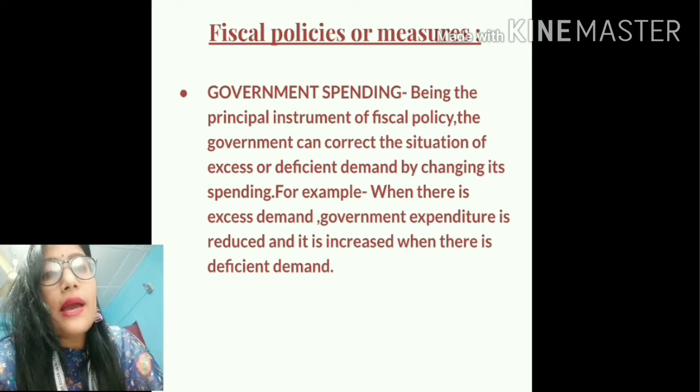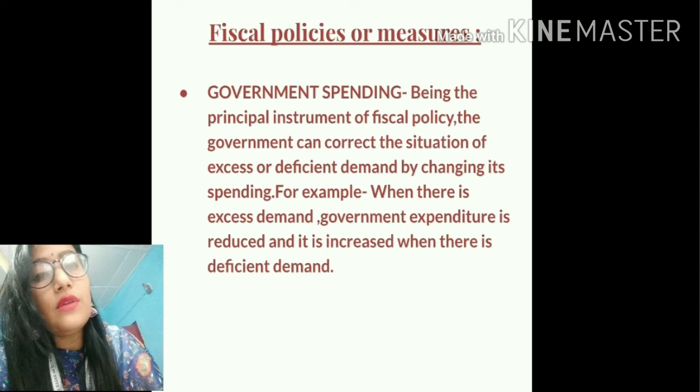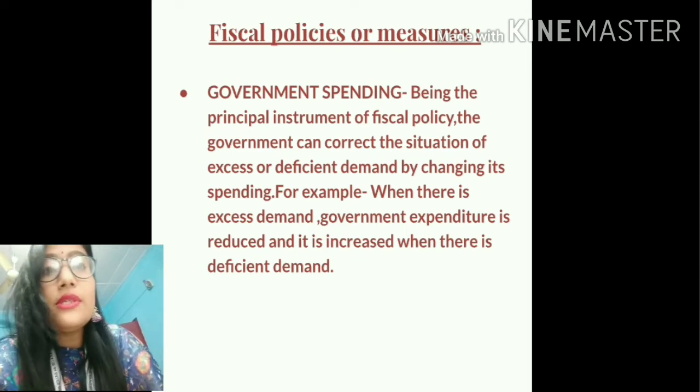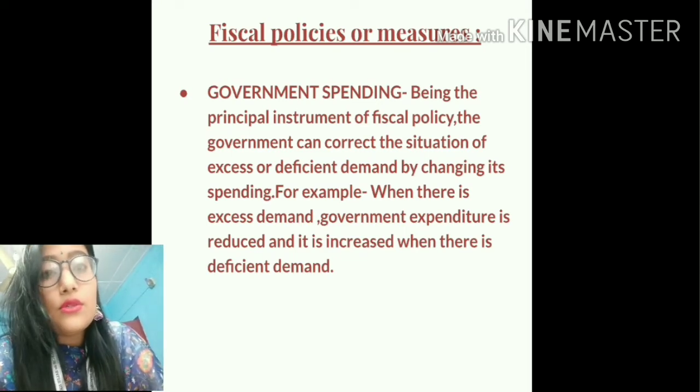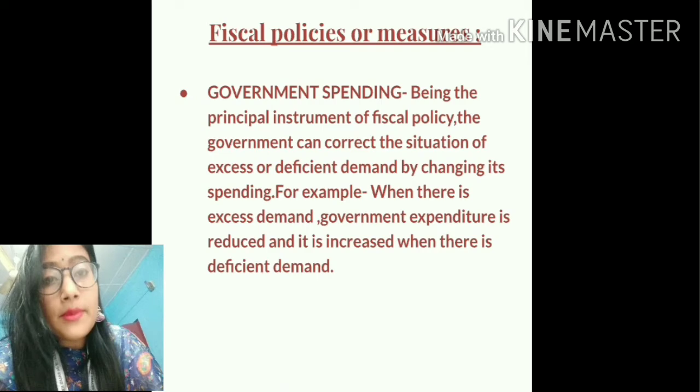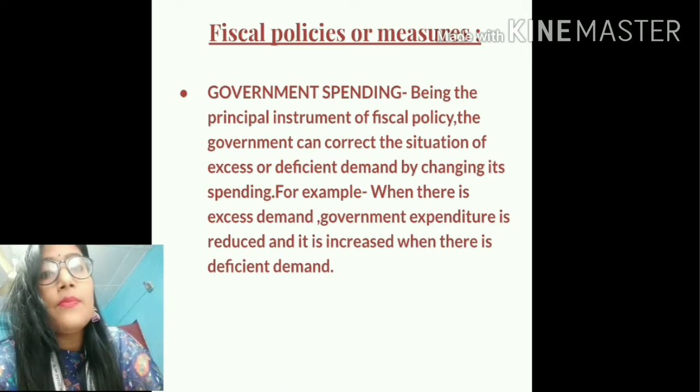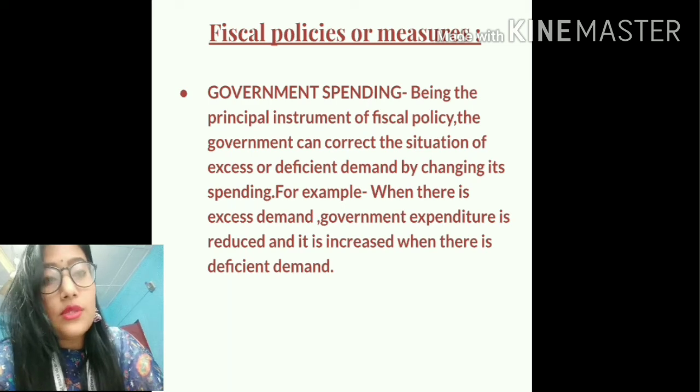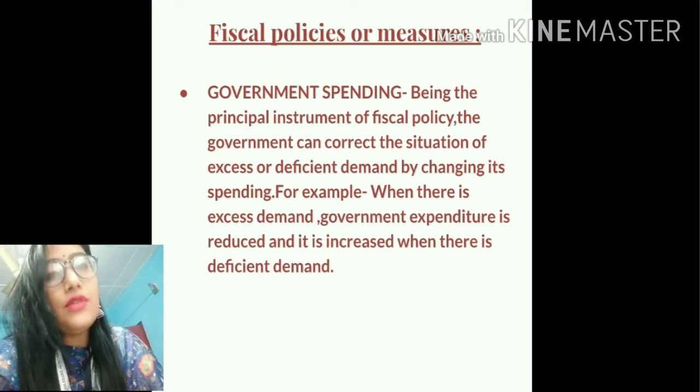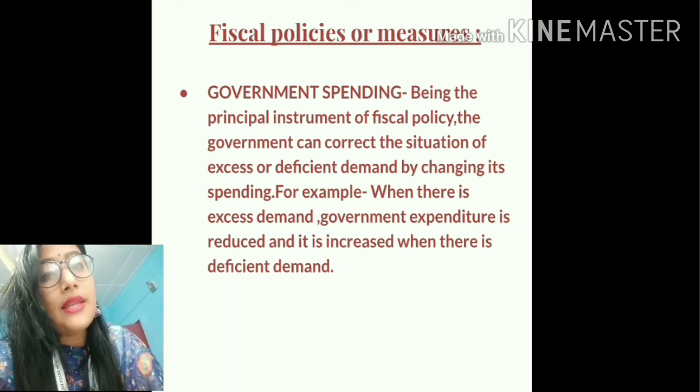So students, what happens during the situation of excess demand? The government responds to this situation of excess demand by reducing its spending. Government spending is reduced, and when government spending is reduced, it means the demand for goods and services is also reduced. On the other hand, students, during the situation of deficient demand, government spending is increased.